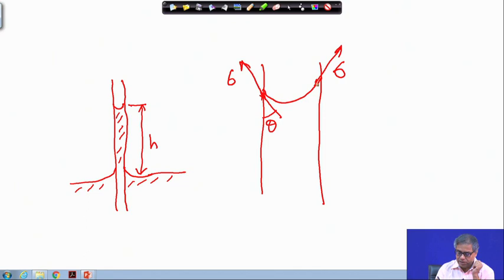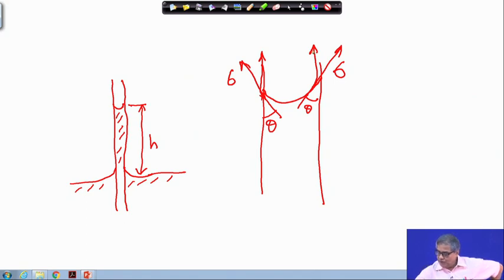You can see that the horizontal component of the surface tension will cancel, because all through the periphery there is surface tension, but the vertical component will add up. So in the vertical direction there is a force, the capillary force, and it is pulling the liquid in the upward direction.